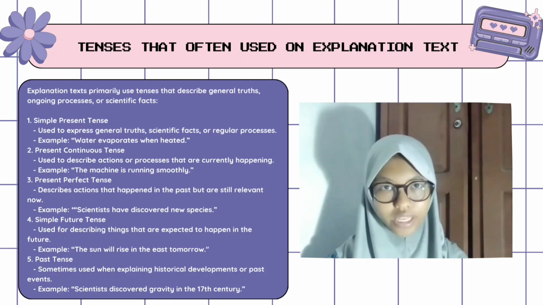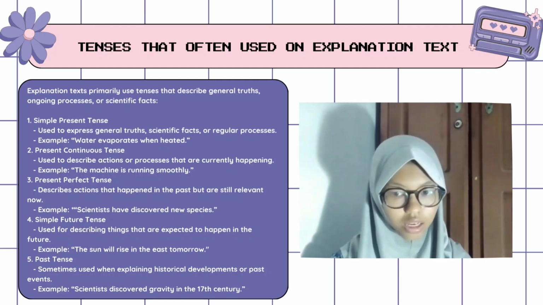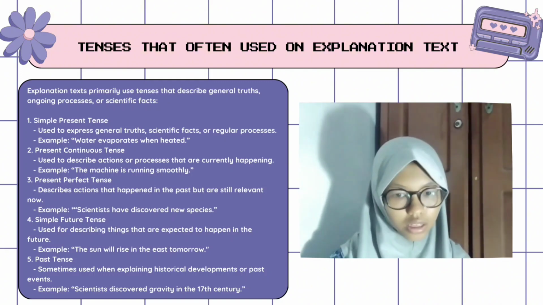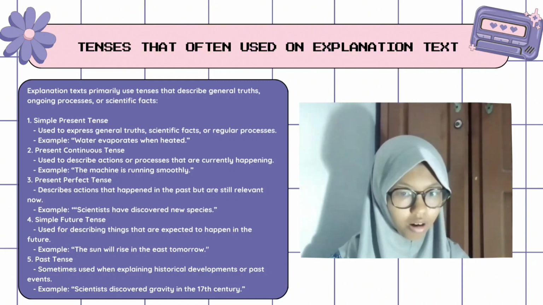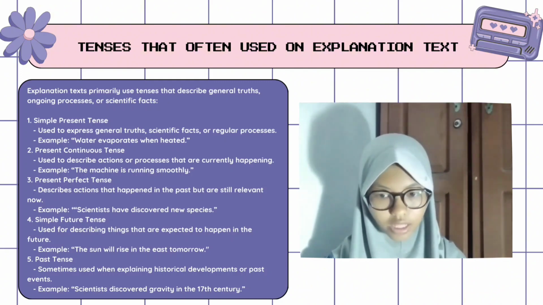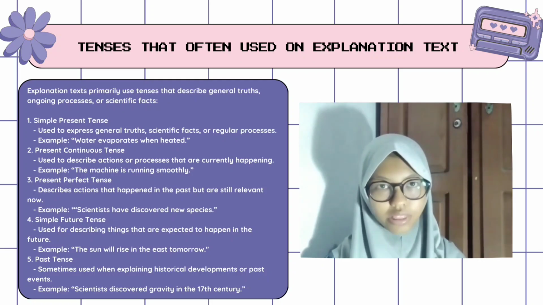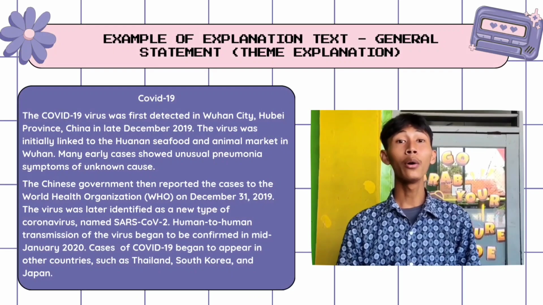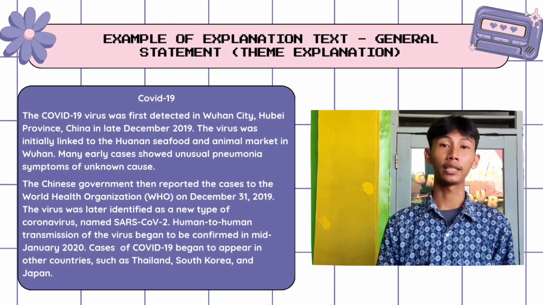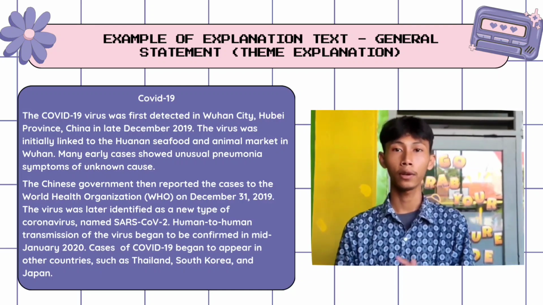5. Past tense is sometimes used when explaining historical developments or past events. Example: scientists discovered gravity in the 17th century. Okay, now let's move to the example of explanation text. Come on, Farrell, give us the example. So I want to show you the example of explanation text. The theme is coronavirus spread.